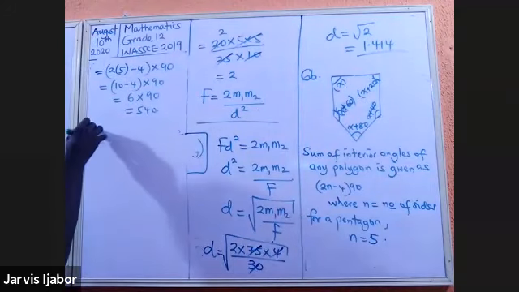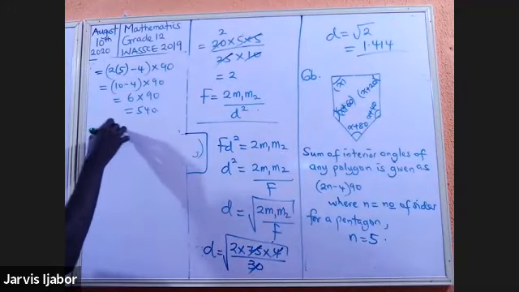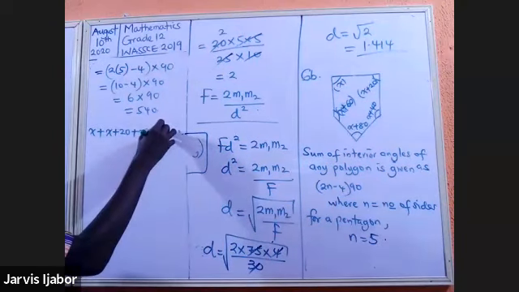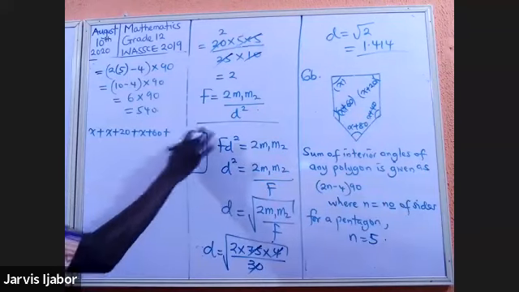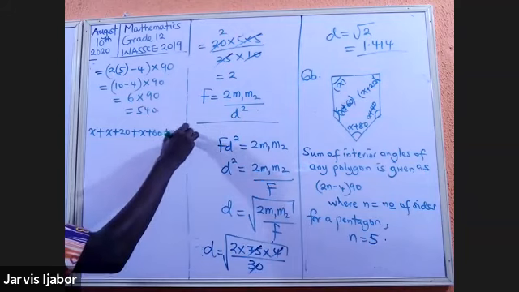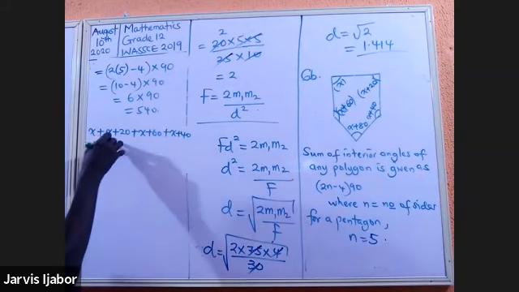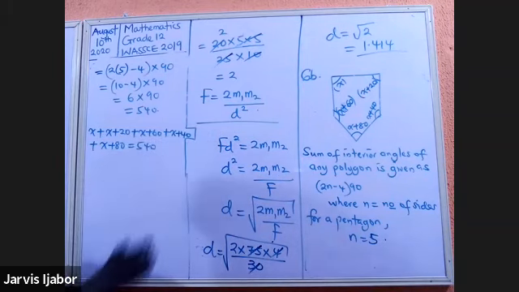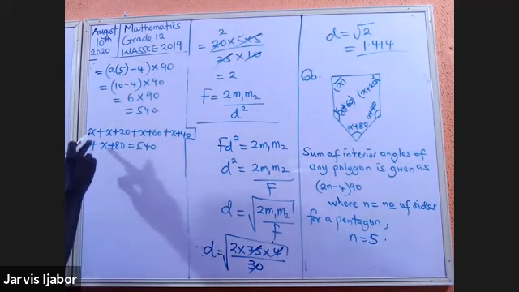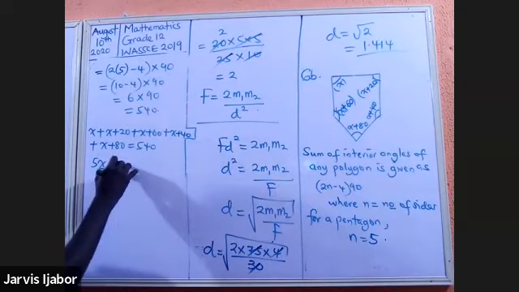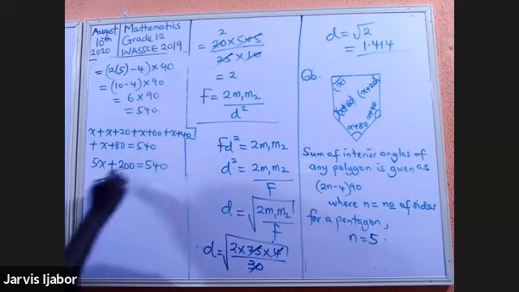So that will be x plus 20 plus x plus 60 plus x plus 40 plus x plus 80 equal to 540. Are you seeing that? So add up everything. 1, 2, 3, 4, 5. 5x plus 200 is equal to 540.